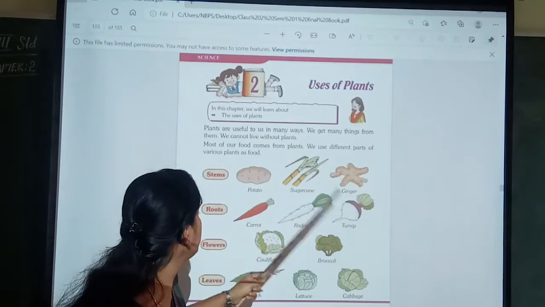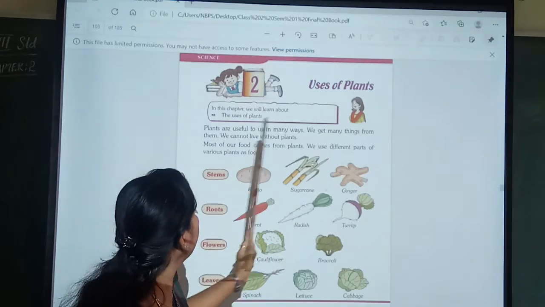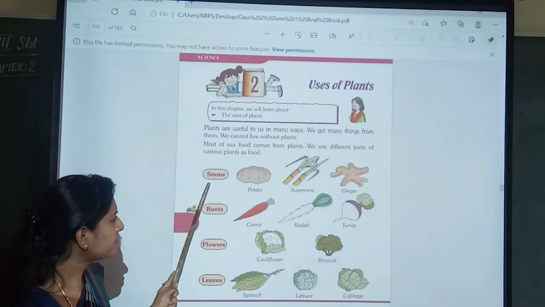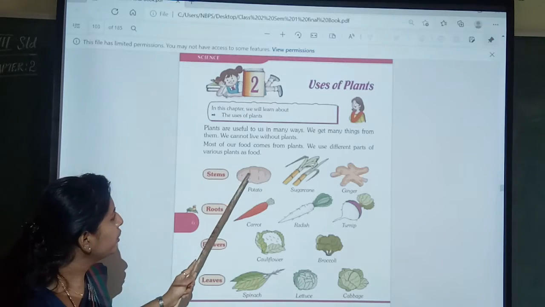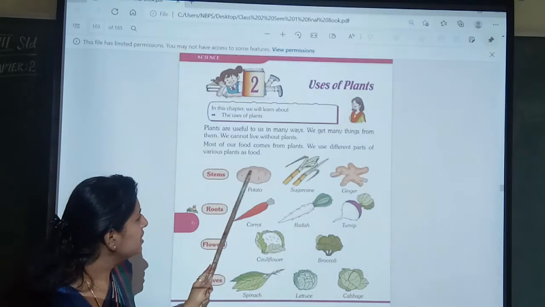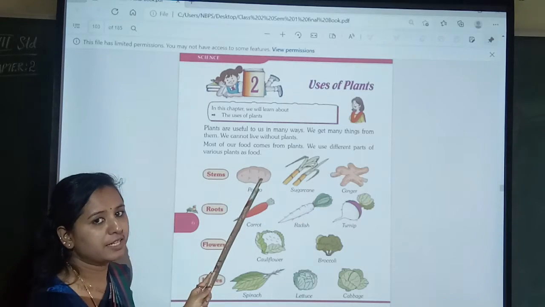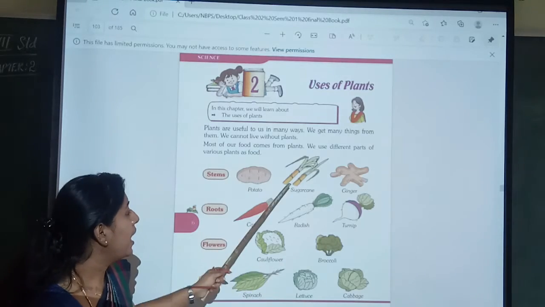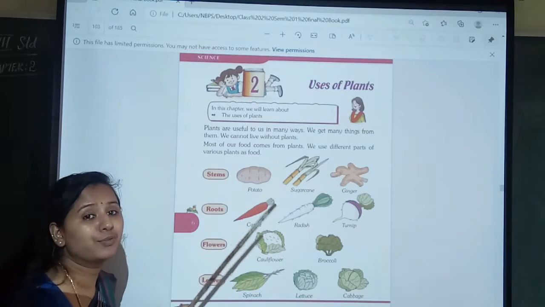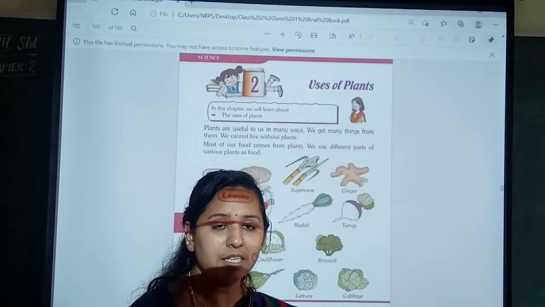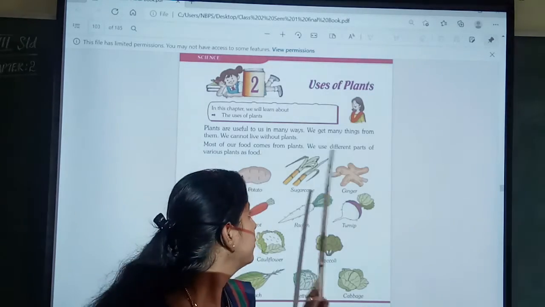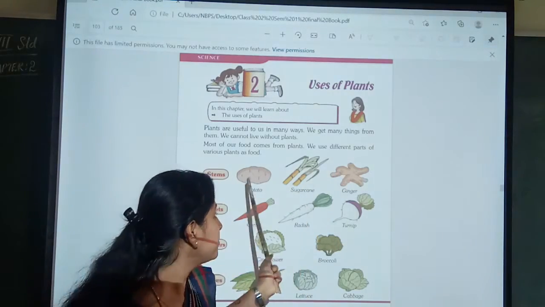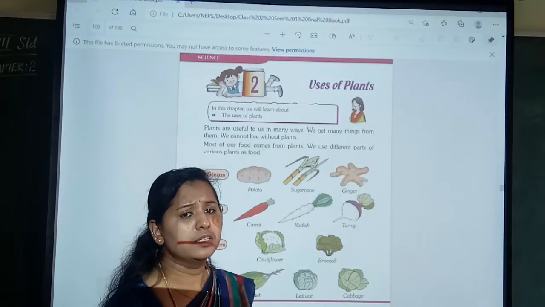See here, there are so many pictures. We use different parts of various plants as food in this. See here, this is a stem. The potato, sugarcane, ginger. These all we use for our sambars, right? Some spicy items also we use, this ginger, and potato is a vegetable, and from sugarcane we get sugar, jaggery. These both items we get from sugarcane, and also we get the juice from sugarcane, right? And potato, this is also a stem.